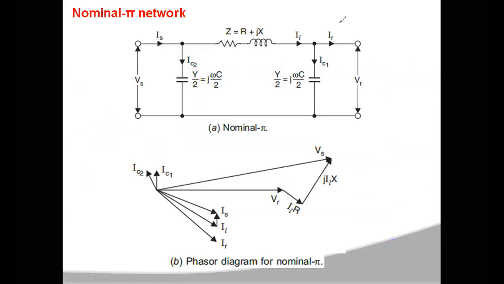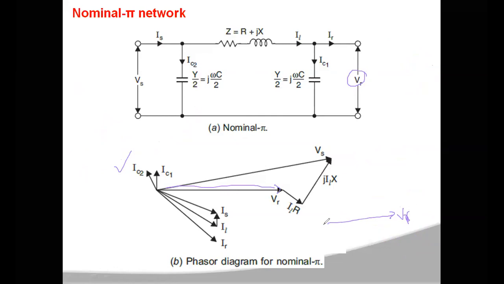Right. So for this, you draw the phasor diagram by developing the equations. Here we take VR as the reference, so this is the VR vector.